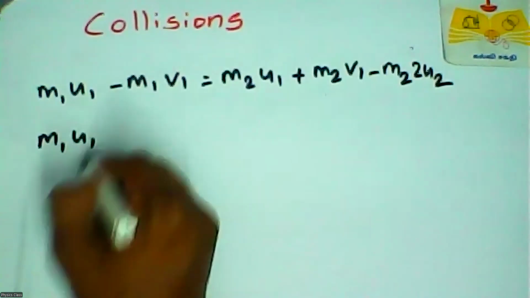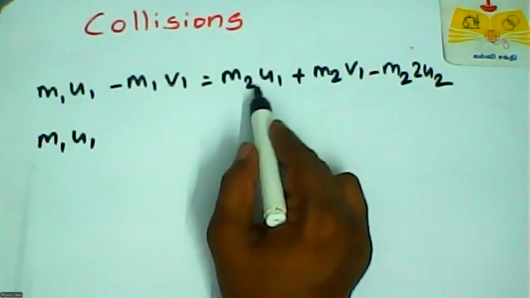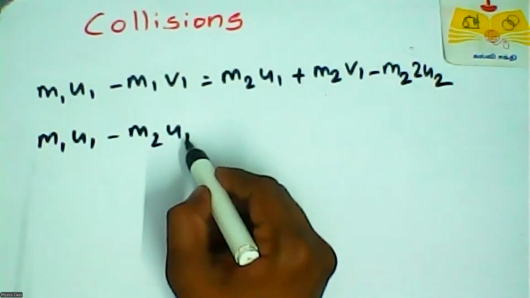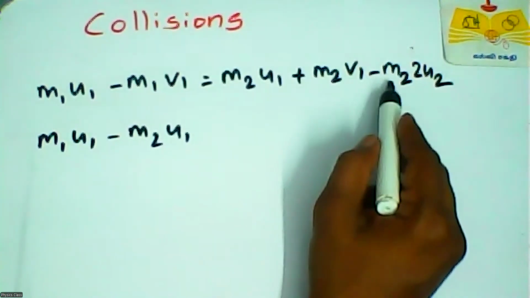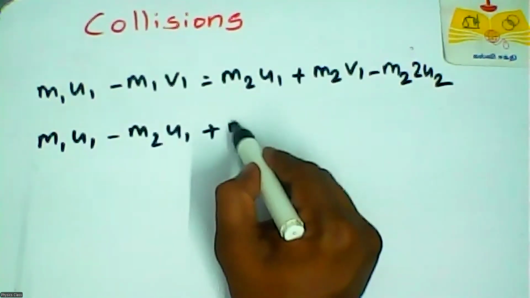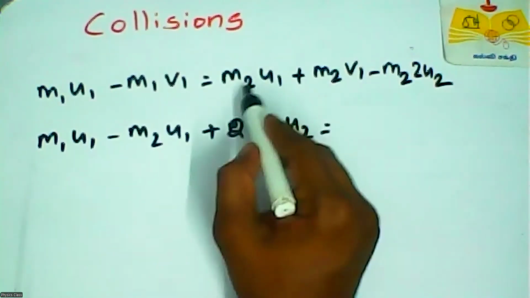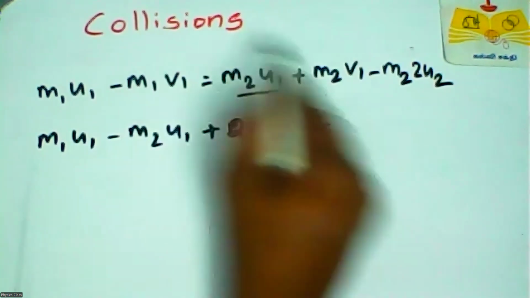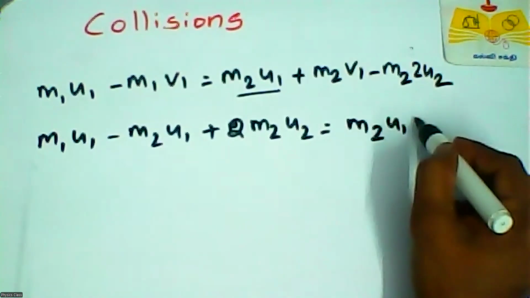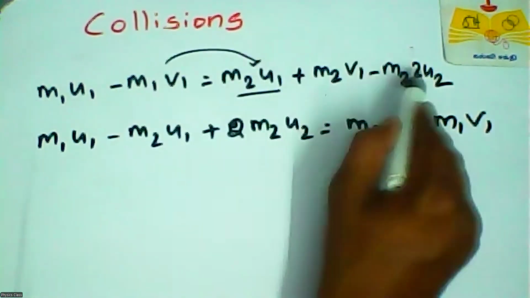m1 u1. We can take that u1 quantity to here, so minus m2 u1. And as well as this quantity goes here, so plus 2 into m2 u2, which is equal to, there is a one quantity here and this quantity goes into here. So m2 u1 plus m1 v1, this object here and this quantity is here.